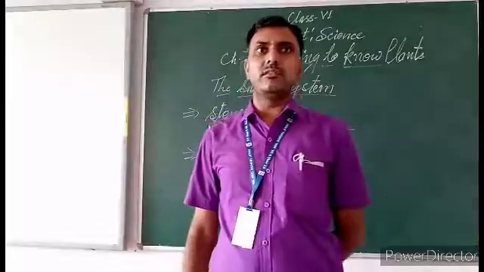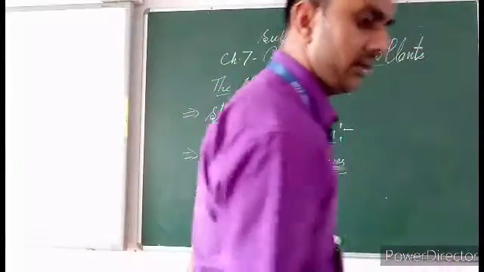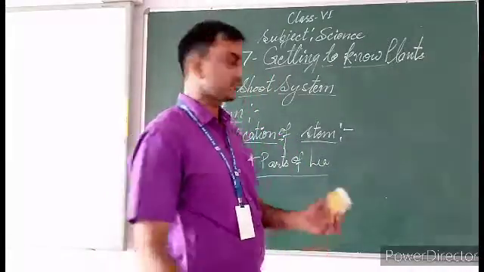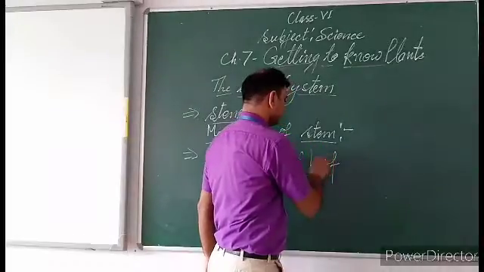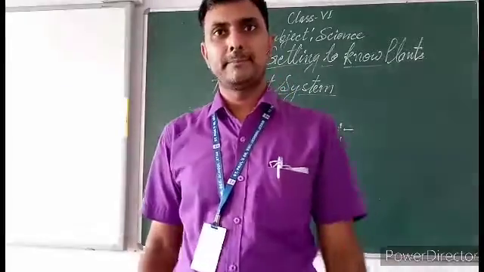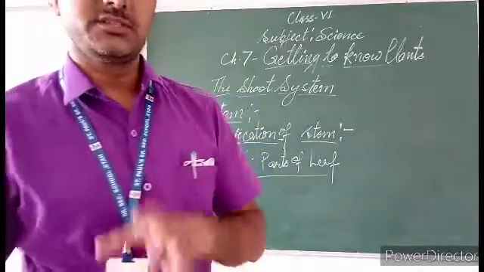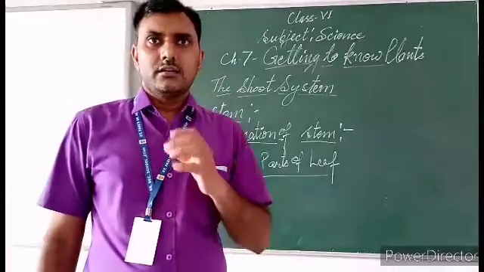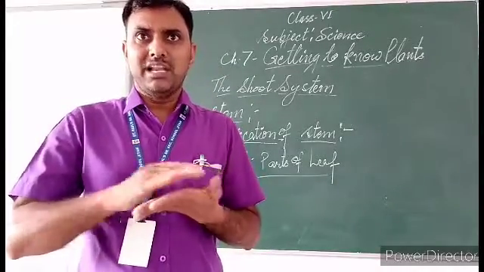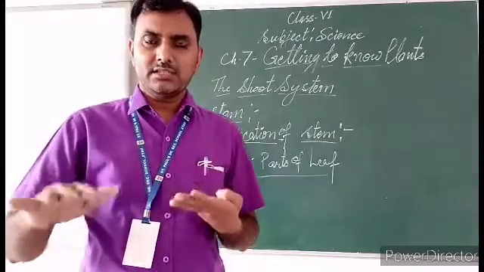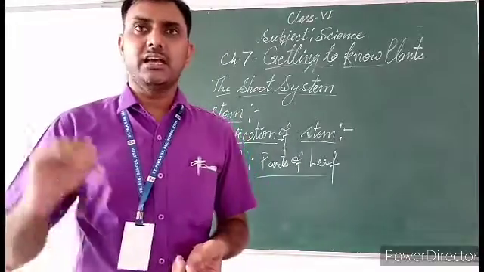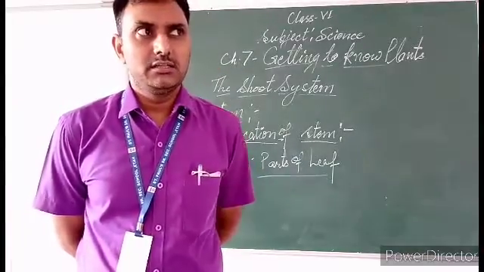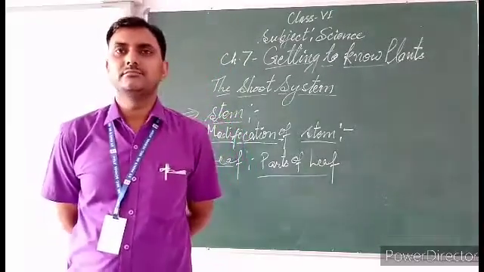Parts of leaf. Here we can see the leaf. Listen very carefully. The flat green blade-like part of leaf is called lamina. Lamina.